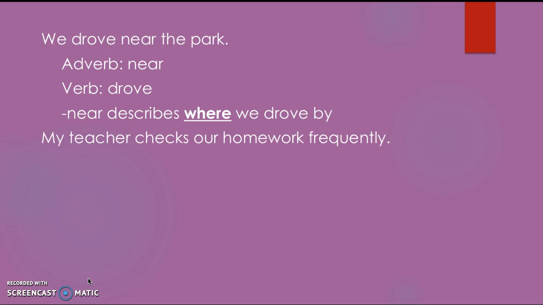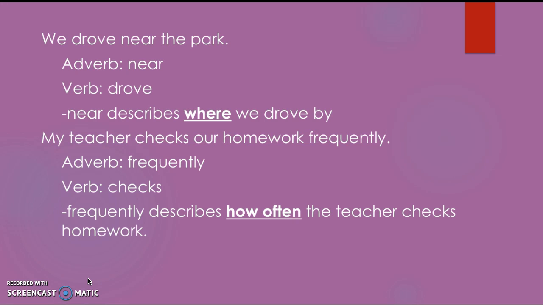My teacher checks our homework frequently. The adverb is frequently and the verb is checks. So frequently describes how often the teacher checks homework.